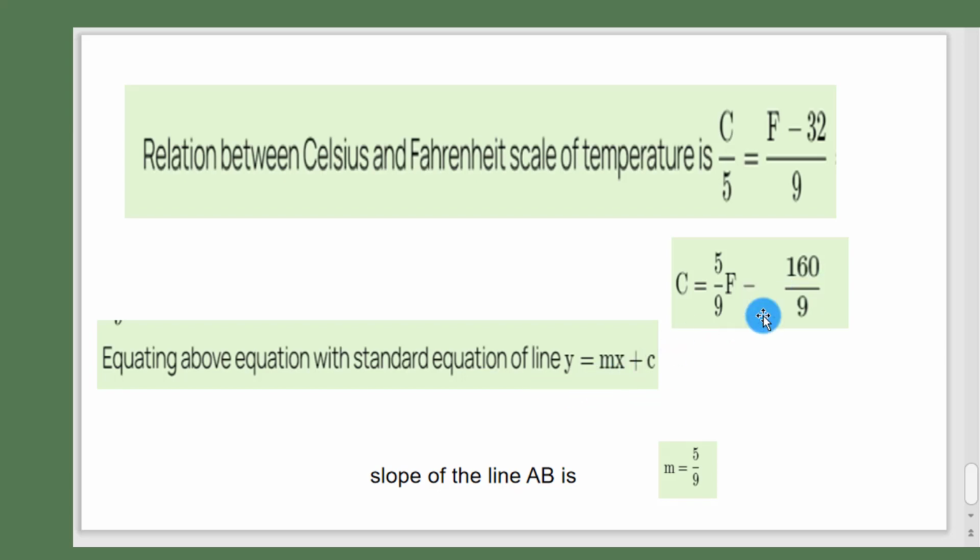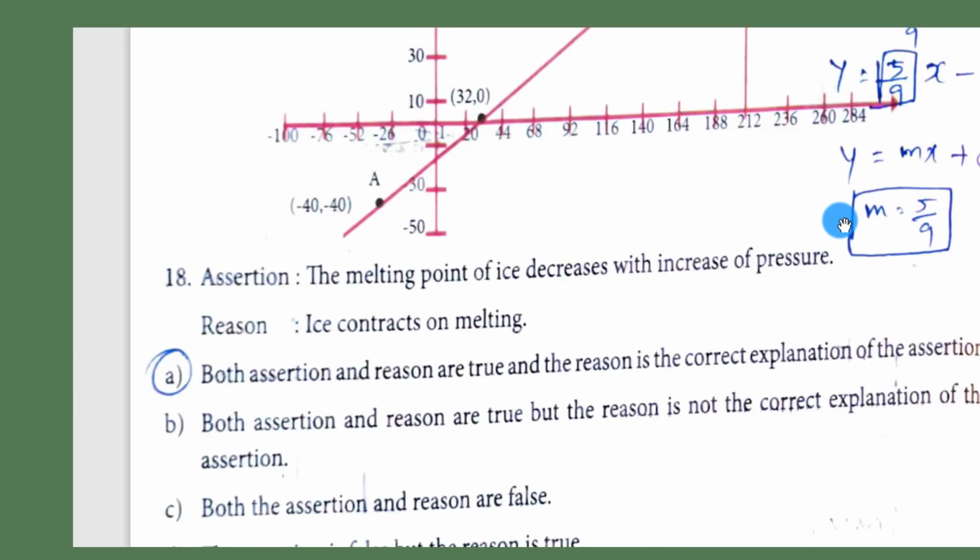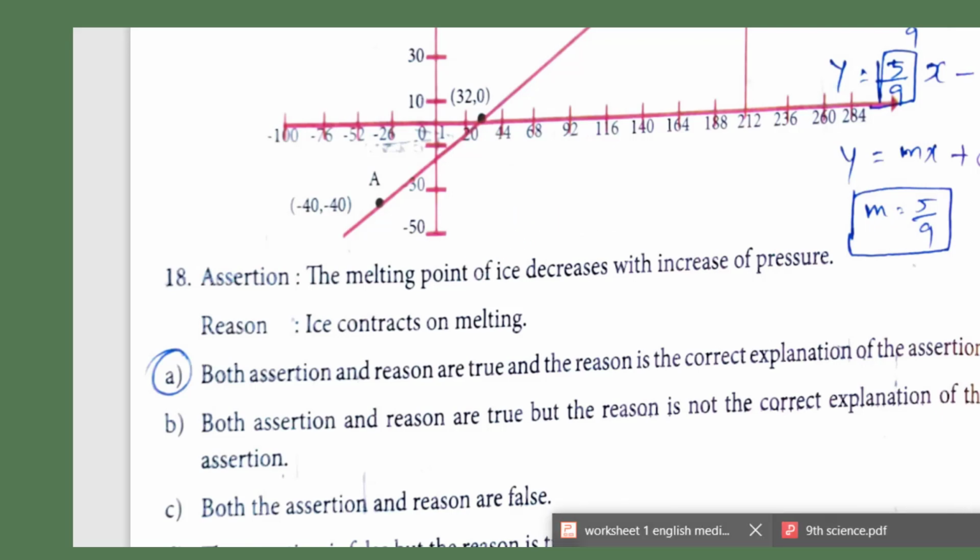So you compare these two equations. Keep this equation as 1 and this equation as 2, and compare these two equations. For m, the value related is 5 by 9, that is given here. The slope of the line AB is m is equal to 5 by 9. So the slope of line m is equal to 5 by 9. This is the answer. You copy down the answer like this.